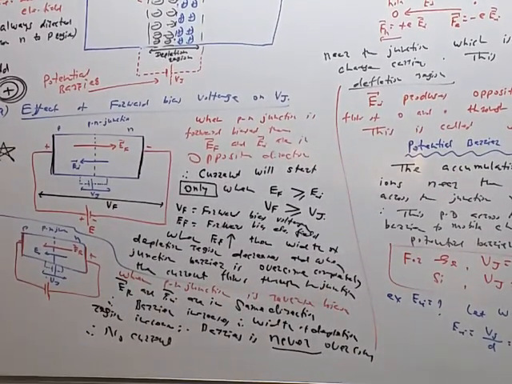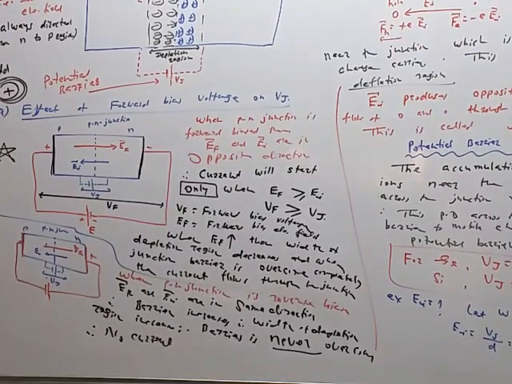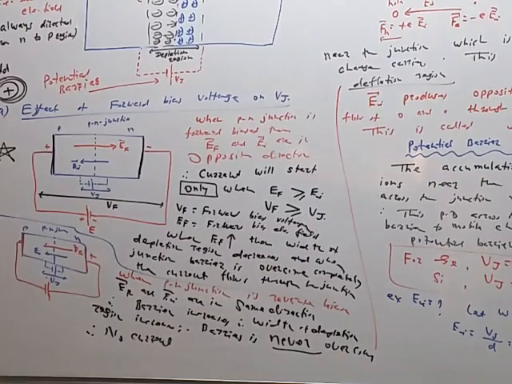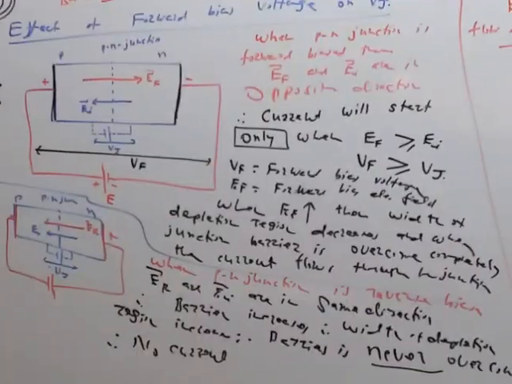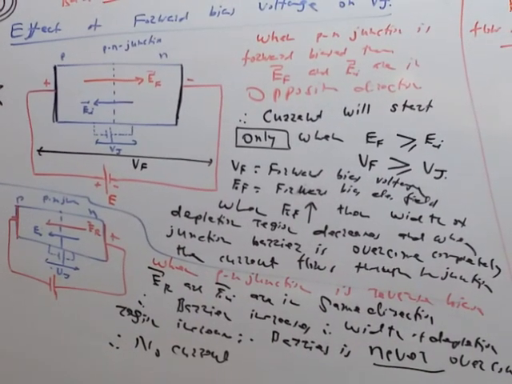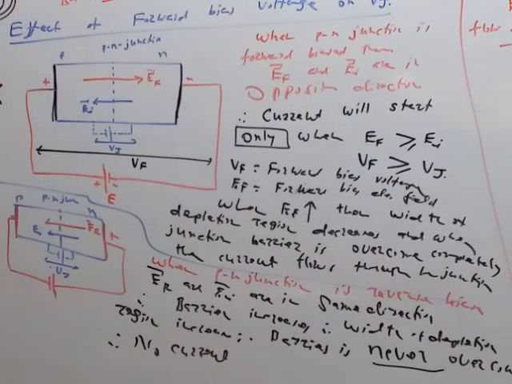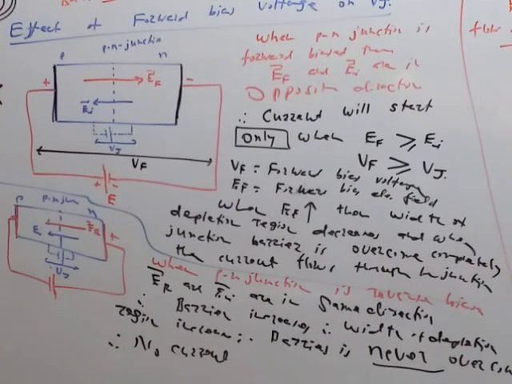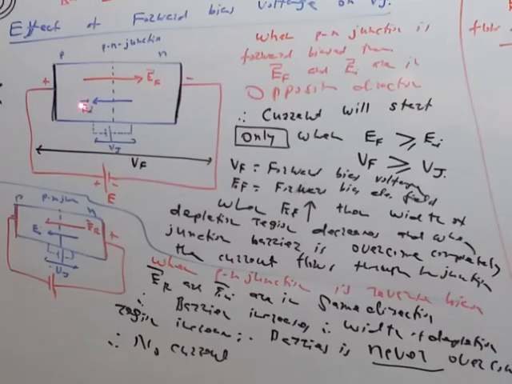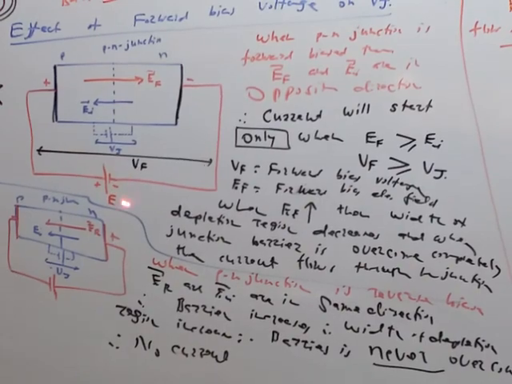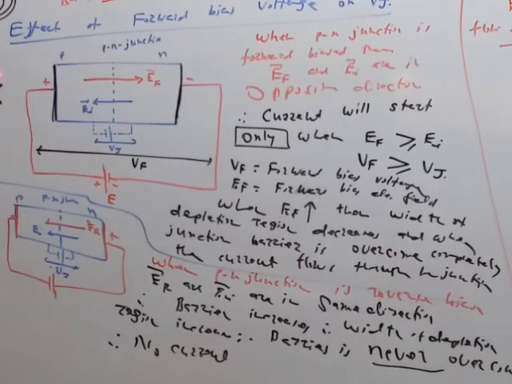This is the result. So in forward bias, the forward bias voltage or this electric field is sufficient to overcome the junction barrier. Necessary condition to get the current is to overcome the barrier completely, and therefore the internal electric field EI should be cancelled. They should be nullified. To cancel this electric field, we apply the external field in this direction, it should be opposite to the EI, and therefore the positive terminal of the external battery must be connected to the P region, negative terminal must be connected to the N region. This is called forward biasing.